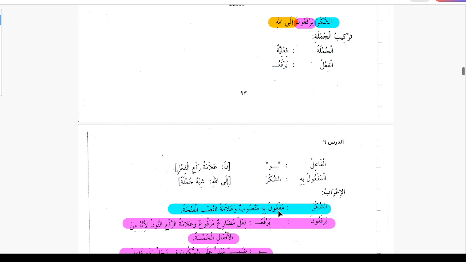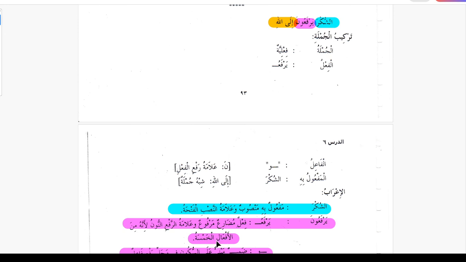Ashukra maf'ul bihi mansubun wa lamatul nasbi al fatha, yarfauna fi'lun mudari'un marfuun wa lamatul rafi an nunu li'annahu min al af'al khamsa. So we know that for huma and hum, antuma, antum, and anti, these five nouns, the verbs for these five nouns, they call af'al khamsa.